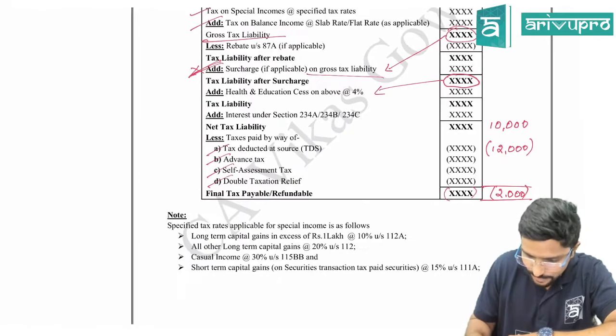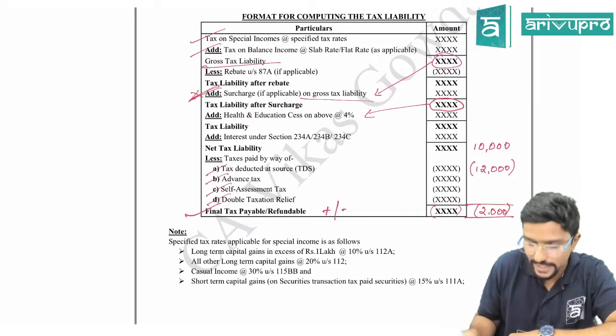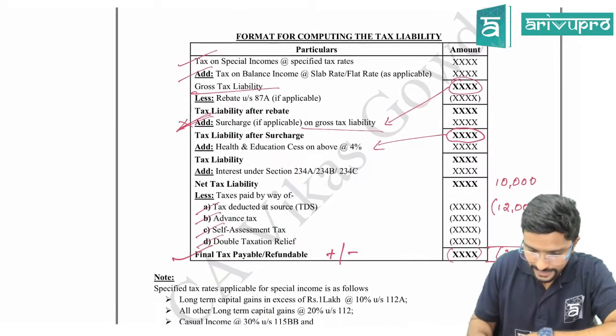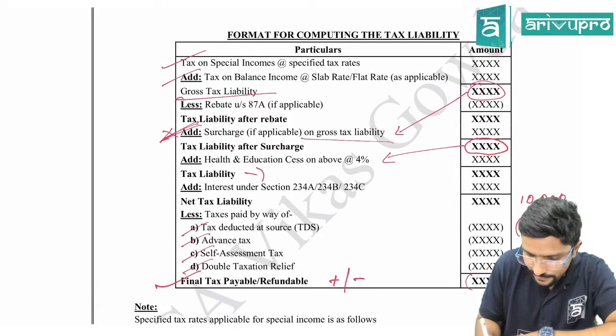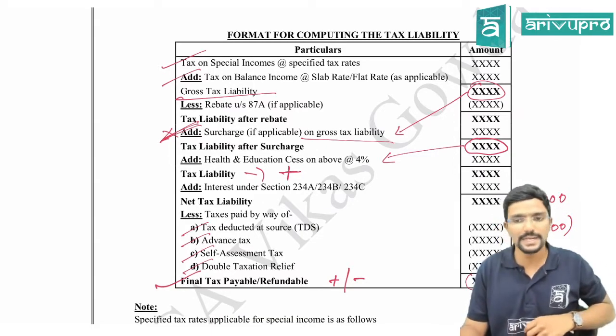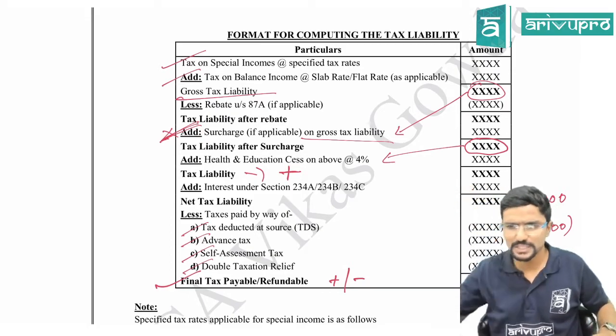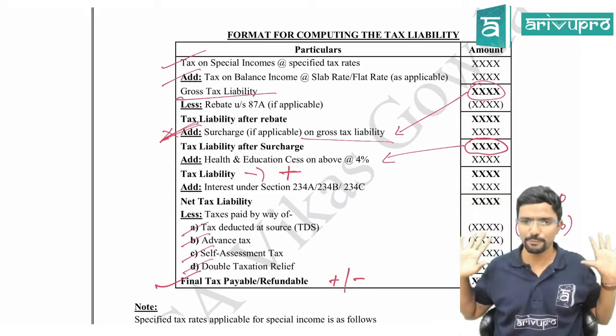See guys, please be attentive here. This figure can be either positive or negative. But this figure will always be positive. This figure can never be negative. Tax liability can never be negative. Agree? It will always be positive or zero. Maximum is zero.